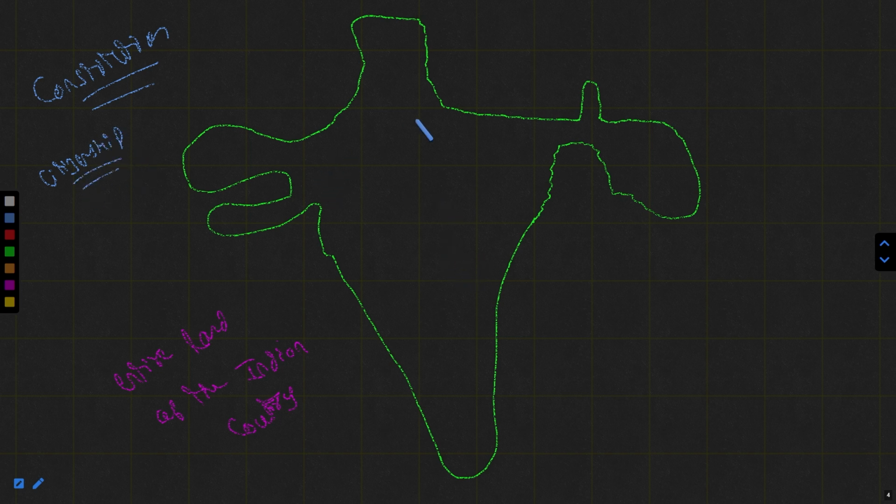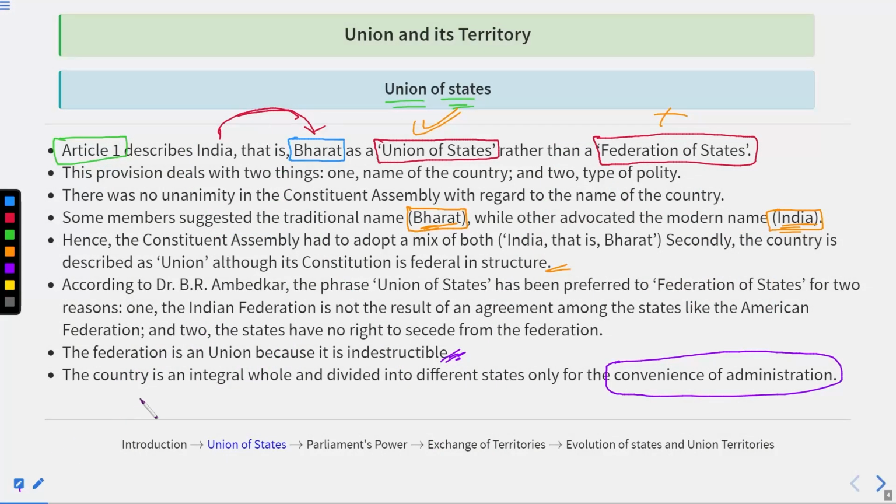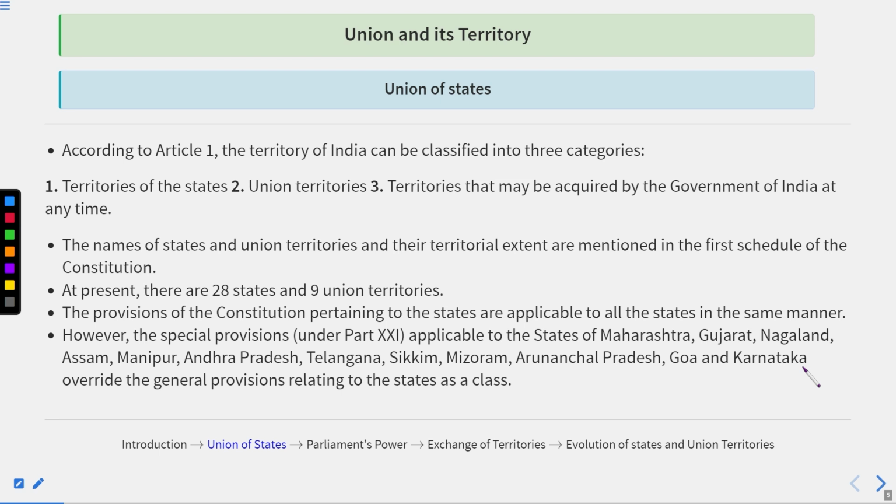But because India is a vast country and it is not possible to administer it as a whole in an effective and efficient manner, we introduced the division. We call these divisions states and UTs. And this is done only for the convenience of administration. I hope that things have been loud and clear to you so far.